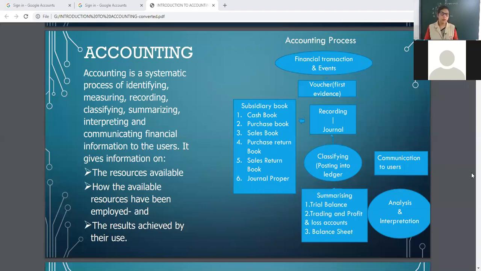Okay. See, journal proper. Goods purchased on credit will be in purchase book. Then where will you enter the asset purchased on credit? That will be in journal proper. Goods sold on credit you enter in sales book.